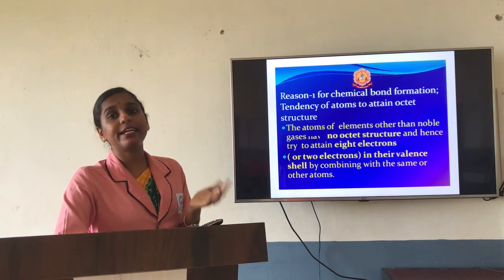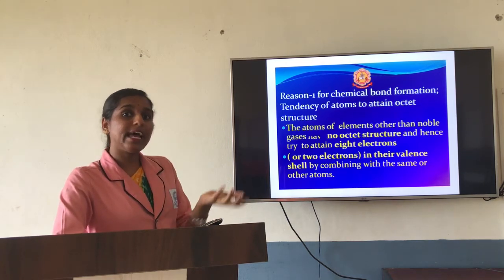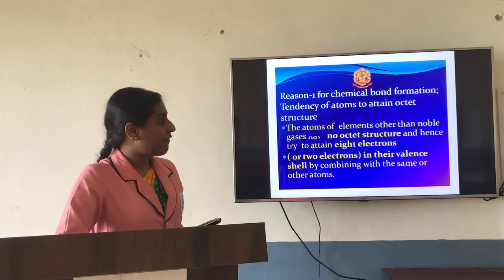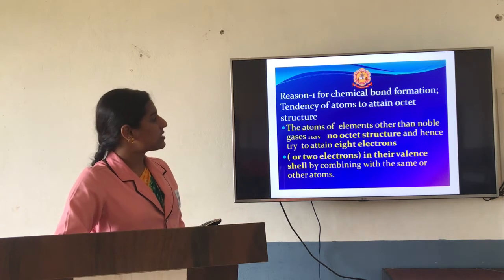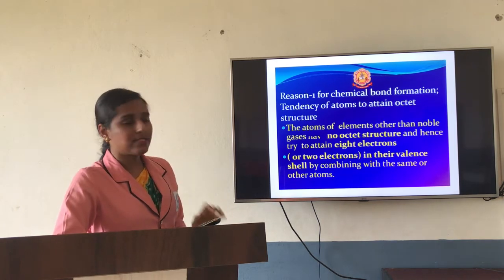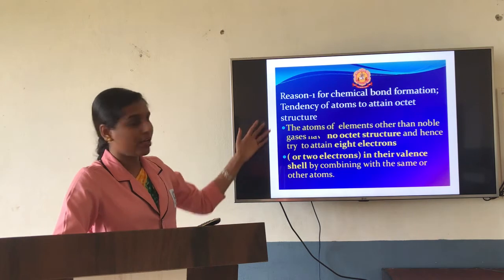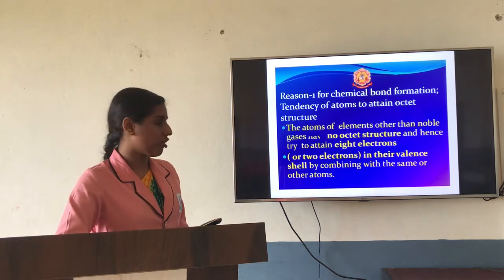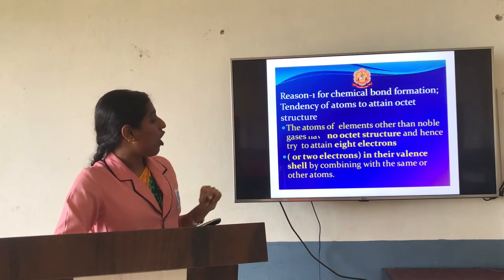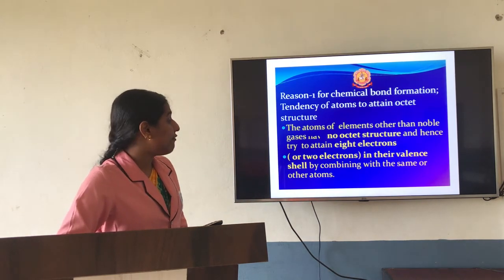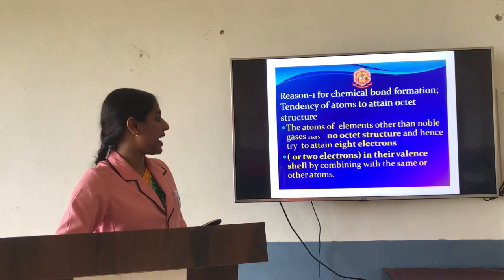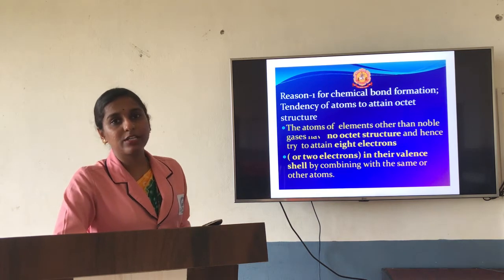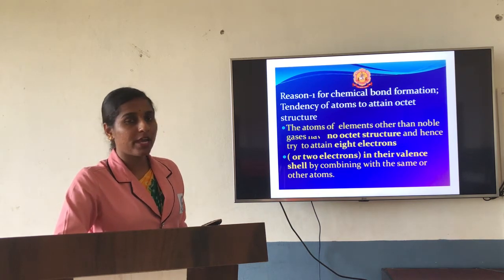But some of the elements don't have that. To get those 8 electrons, they will go for bonding. The atoms of elements other than noble gases have no octet structure, as we have seen with examples, and hence they try to attain 8 electrons, or 2 electrons in their valence shell, by combining with the same or other atoms. Why have we mentioned 2 electrons? Because not all atoms can go with 8. They cannot go with the octet.